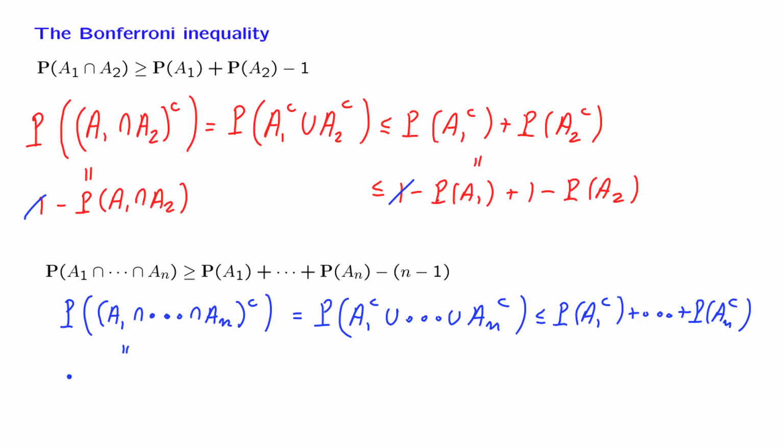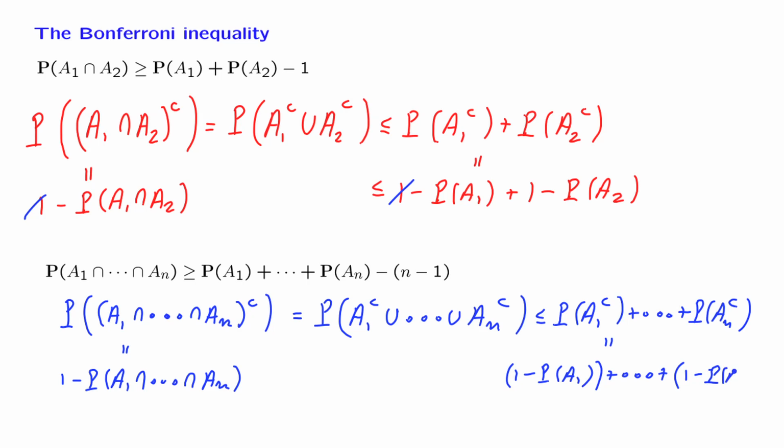Now this is equal to 1 minus the probability of the intersection. This side here is equal to 1 minus the probability of A1. This is one term. We get n such terms, the last one being 1 minus the probability of An. And we still have an inequality going this way.